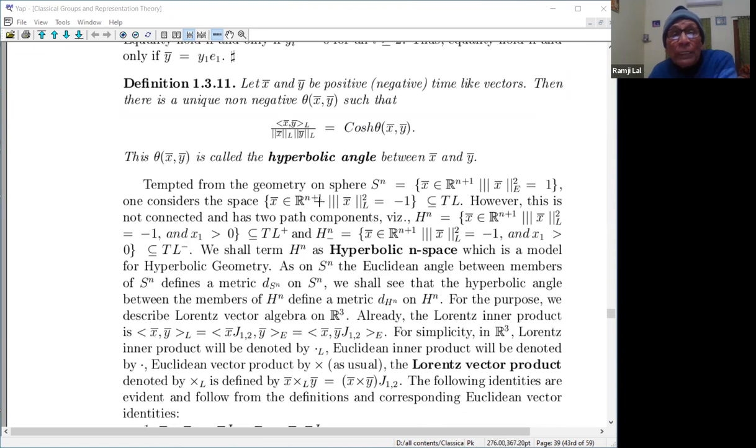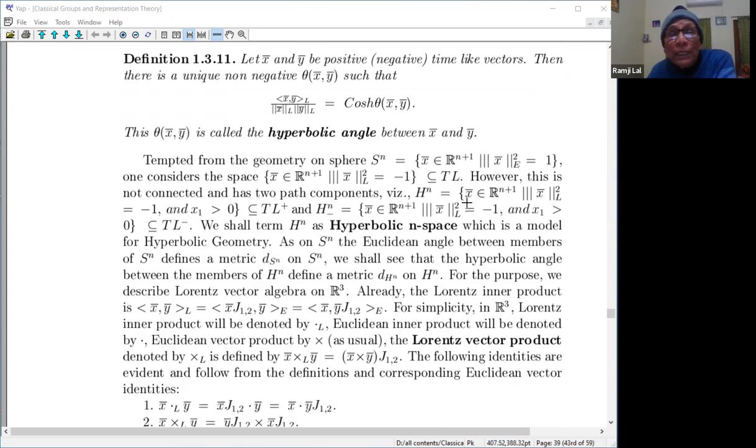Tempted from the geometry on a sphere, you see, sphere is this thing. One considers the space where x square is equal to -1. So now this is important: we are normalizing the Lorentz norm to -1 here. Well, I have taken this to be the Lorentz approach, so it doesn't matter.